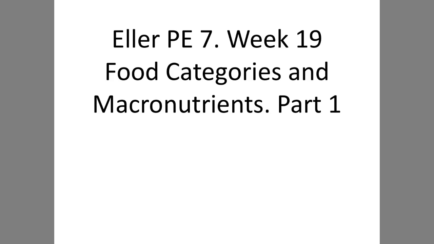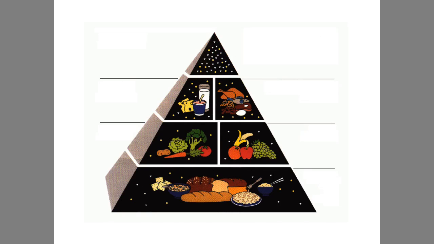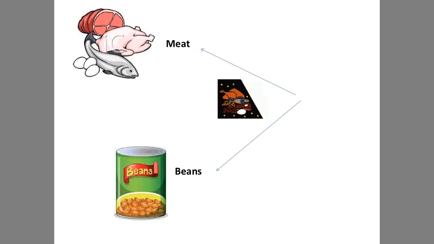Eller PE7, Week 19, Food Categories and Macronutrients, Part 1. When you were younger, you probably learned to recite the food groups: milk, fruit, vegetables, grains, meat, and beans. But in 7th grade, you're going to learn what is in those food groups. For example, beans and nuts have carbohydrates, but meats do not. So instead of meat and beans, we separate them into different food categories.